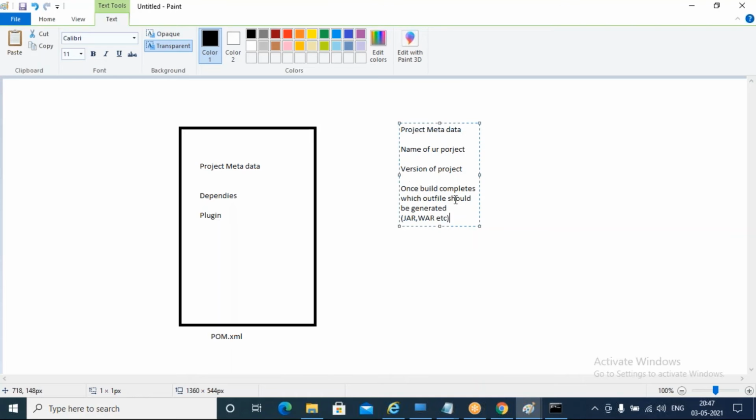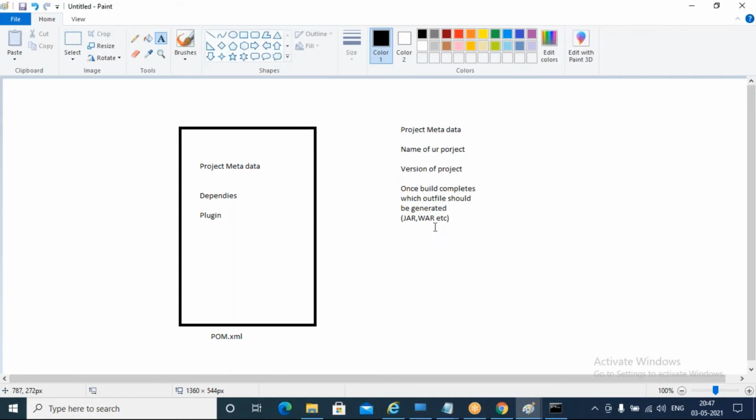Maven is going to make use of this information, and when you package this application, it is going to make use of this particular mentioned type, and it will generate. Jar is for standalone applications. War is for web archive, web applications. We are going to make use of war file for web applications.